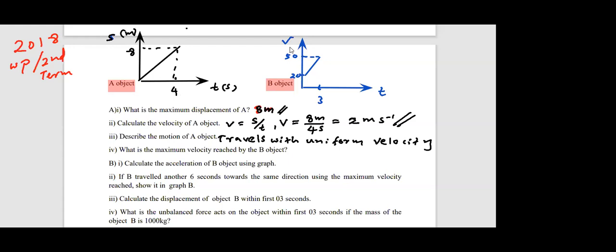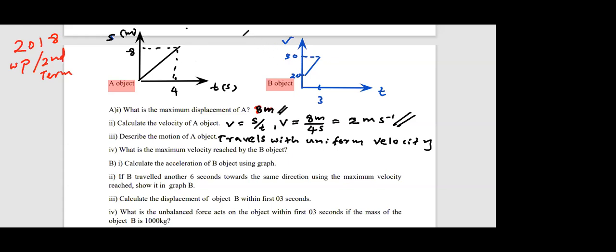What is the maximum velocity reached by the object B? Okay, I'll ask Usman. Senuka? 50 meters per second. Correct, yeah. All three are correct. So 50 meters per second.